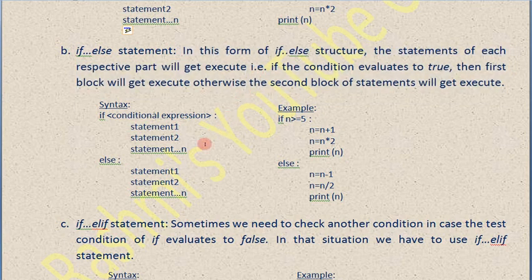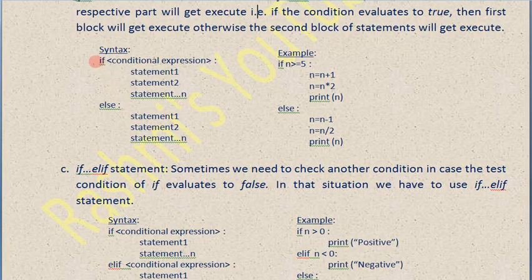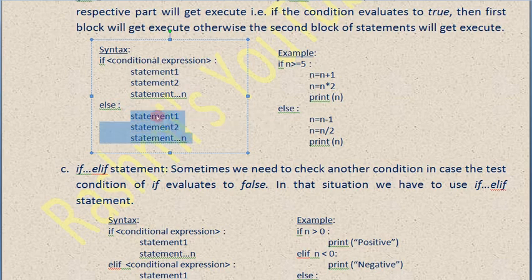So what it is saying, let me explain with the syntax. Syntax: if, then the conditional expression, then a colon. Thereafter all the statements will get executed if the condition becomes true. Otherwise, that is else, and with else also we have to give the colon sign. Then otherwise all these three statements will get executed. So in this case, there is something for true and something for the otherwise case, that is false.